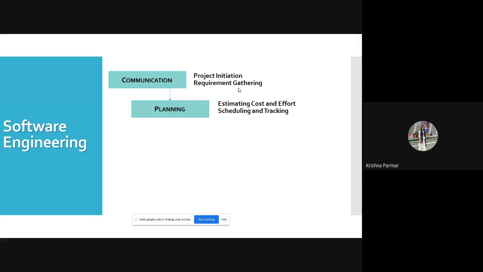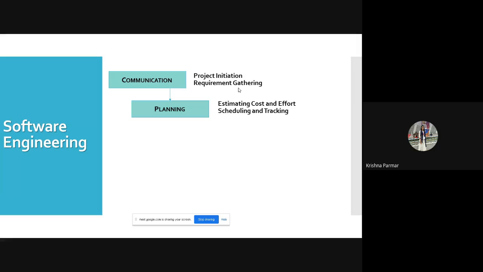The customer always says they want the product within 6 to 8 months, or specifically on or before 8 months. But if you don't plan your product properly, you will not complete it within 8 months. So that's why the scheduling is there. It will help you to complete your entire project within the specific deadline.